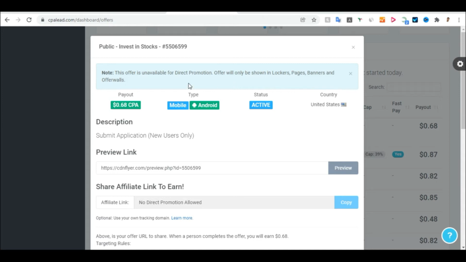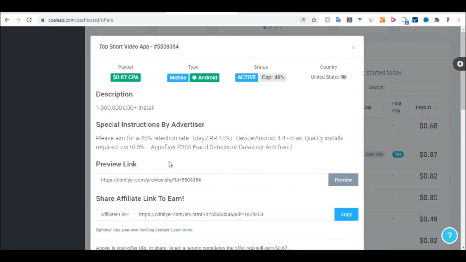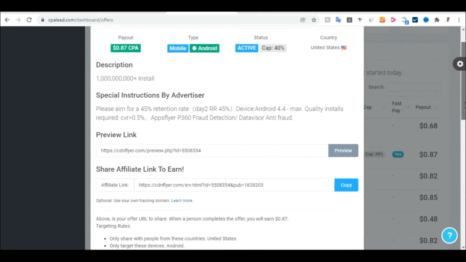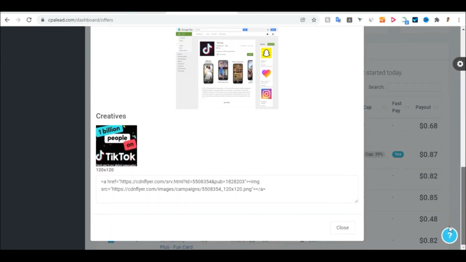As you can see, it says unavailable to promote, and you just need to click on that section. You need to look for the one that has a URL, a link that you can promote, like this one. Click on it, and yes, you have a link. Copy the link here. But before you copy the link, just scroll down. You can see they have a banner that you can paste on your website if you want.